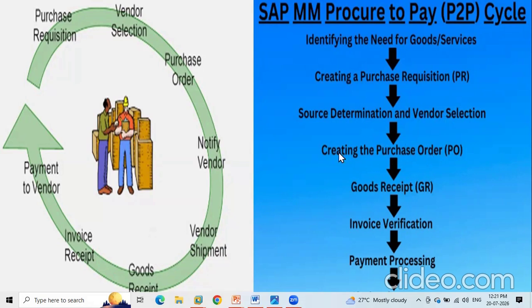By converting the purchase requisition into the purchase order, you will be placing the order with the vendor. Okay, supplier, what will be done? While you have created the purchase order, you will be sending a copy of the purchase order to the vendor. Then he will check the quantity, material ID, delivery date, unit price, delivery address, all the things, and he will give you the order acknowledgement, so that I will be delivering the material by this date.